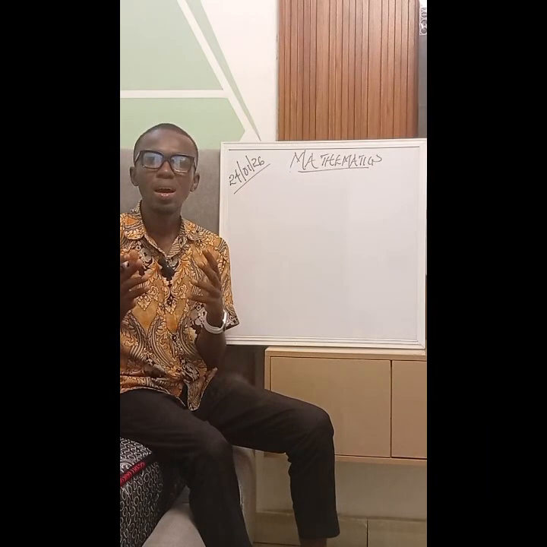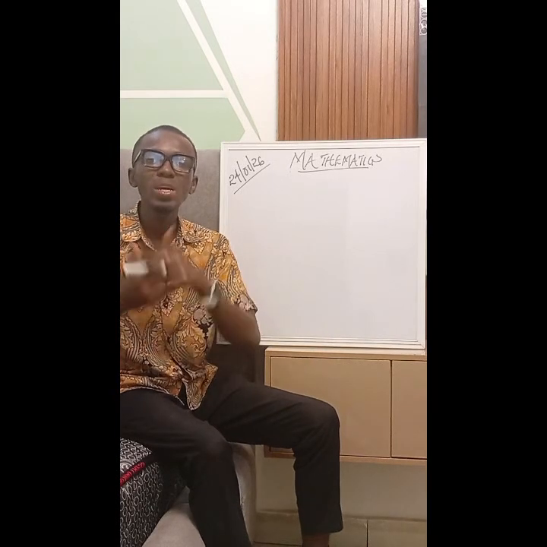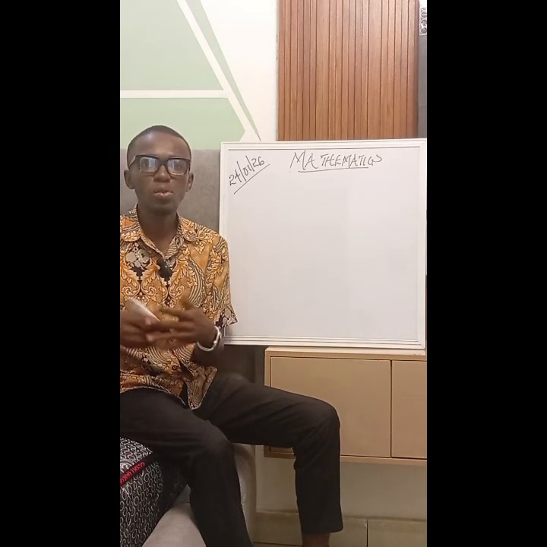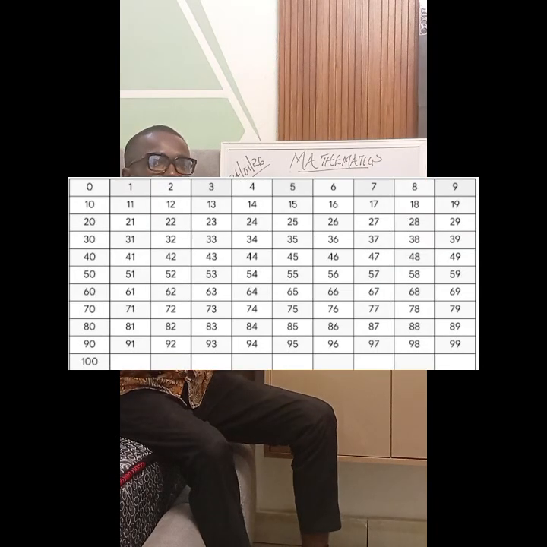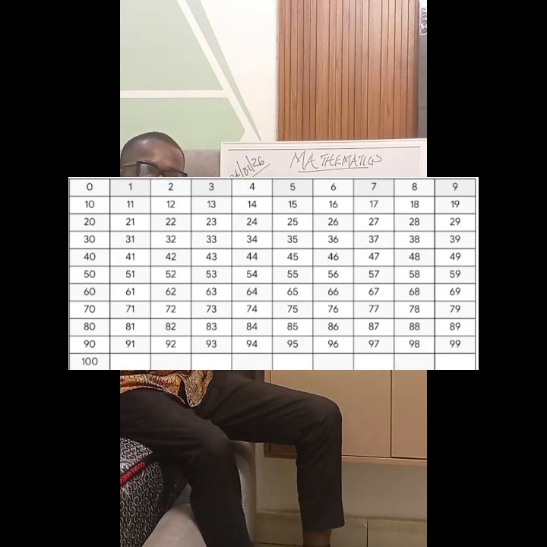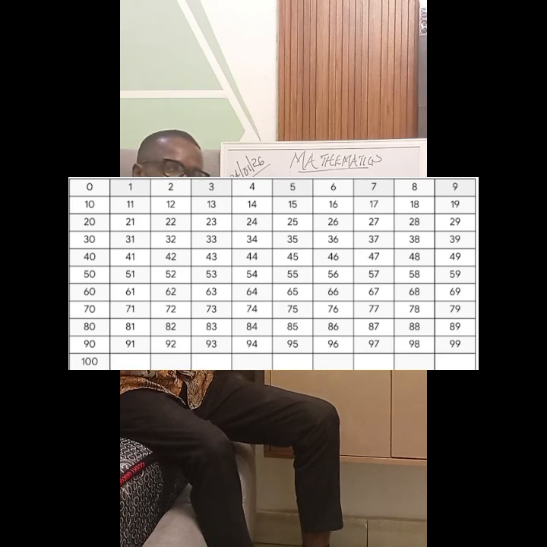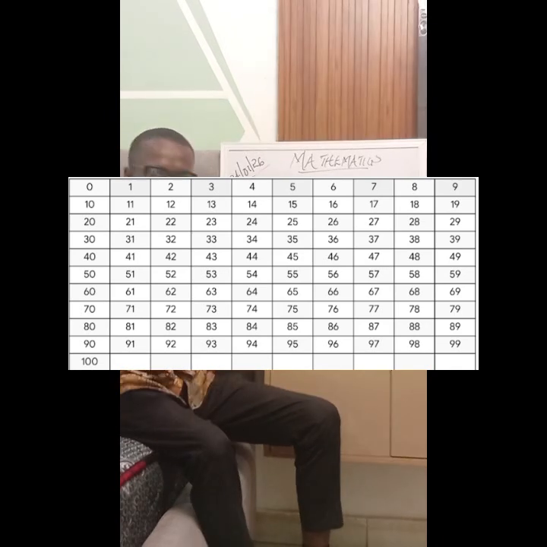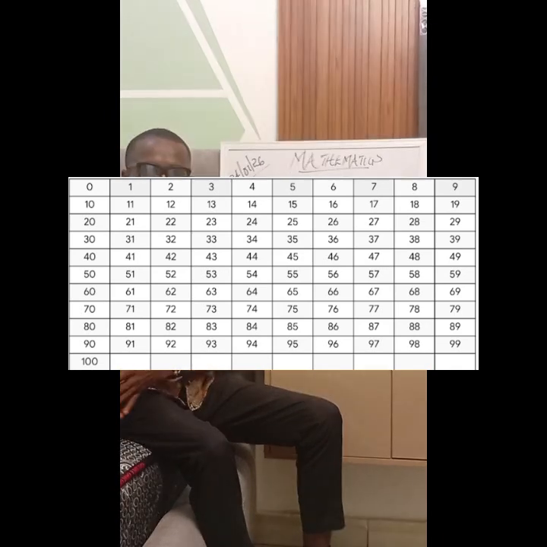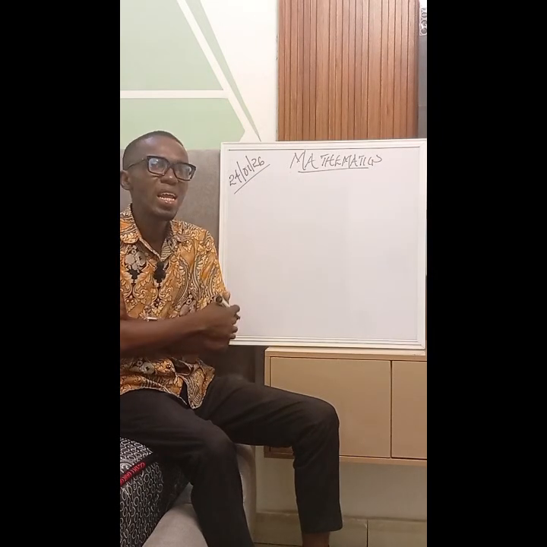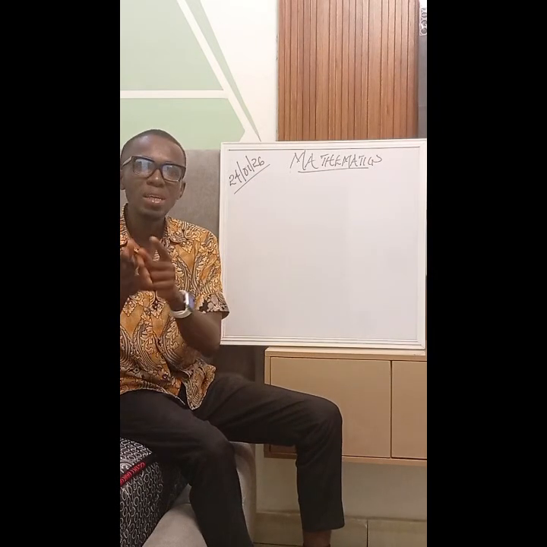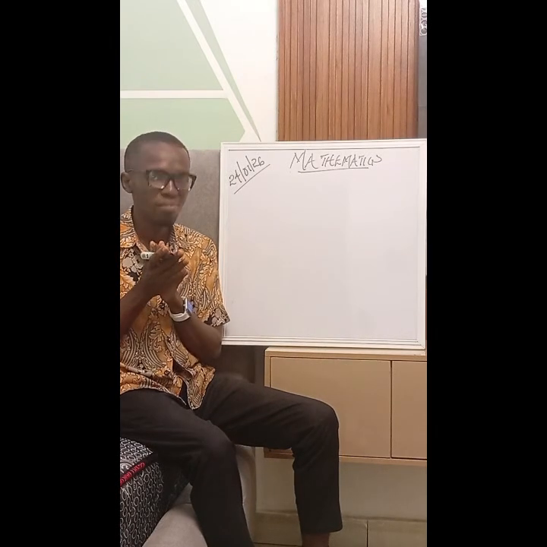Think of this, our counting system. How do we count numbers? When we're children, we count from 0 to 9, from 9 it changes to 10, from 10 it moves to 19, from 19 to 20, from 20 to 29. I believe you can understand how these numbers are counted, right? If you follow that pattern, you see that after every 10 counts, the pattern of the number changes. If it does, it therefore means that those numbers are counted in groups of 10, isn't it?